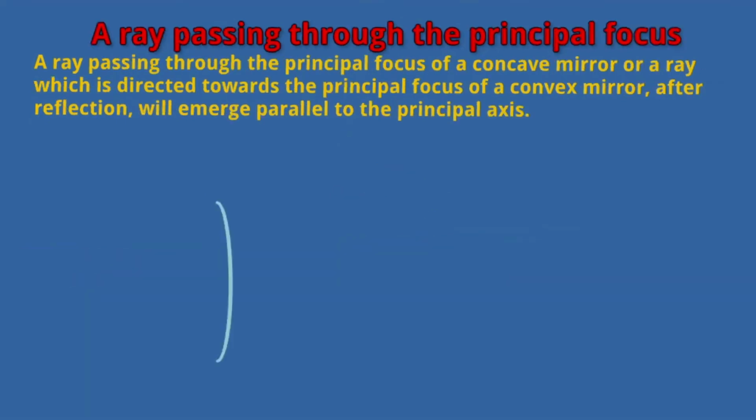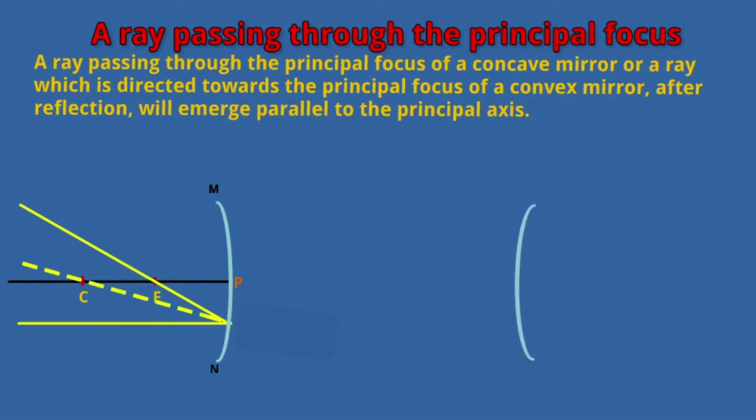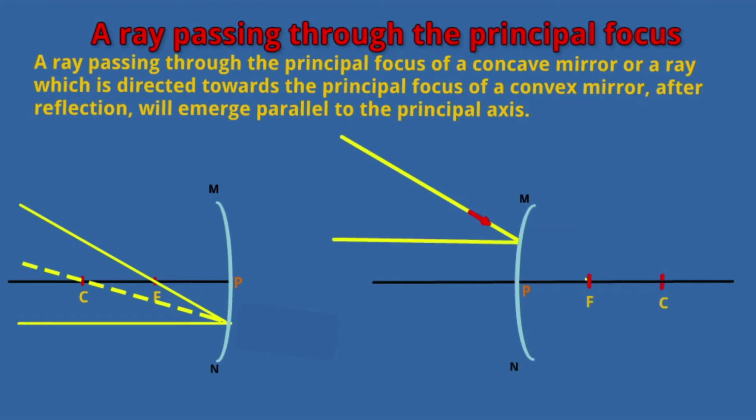Second, a ray passing through the principal focus. A ray passing through the principal focus of a concave mirror, or a ray which is directed towards the principal focus of a convex mirror, after reflection will emerge parallel to the principal axis. Here you can observe the incident ray and the reflected ray are divided equally.